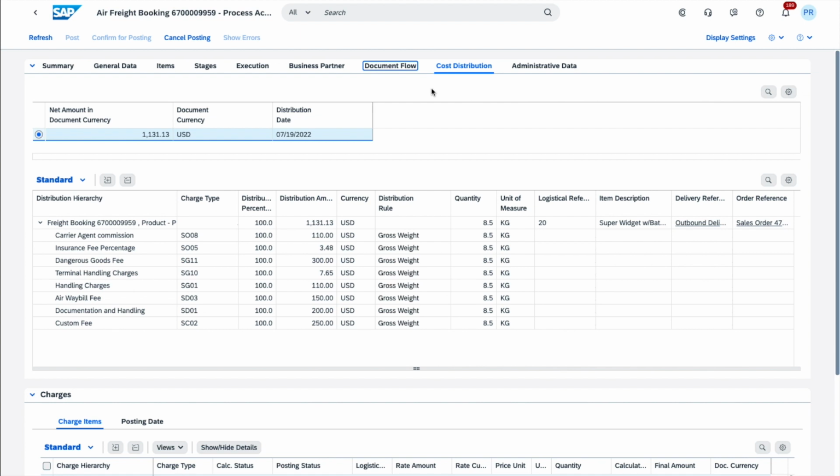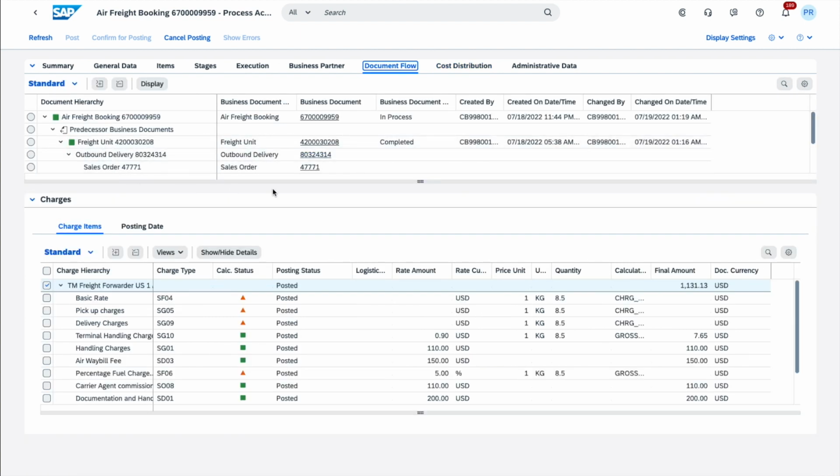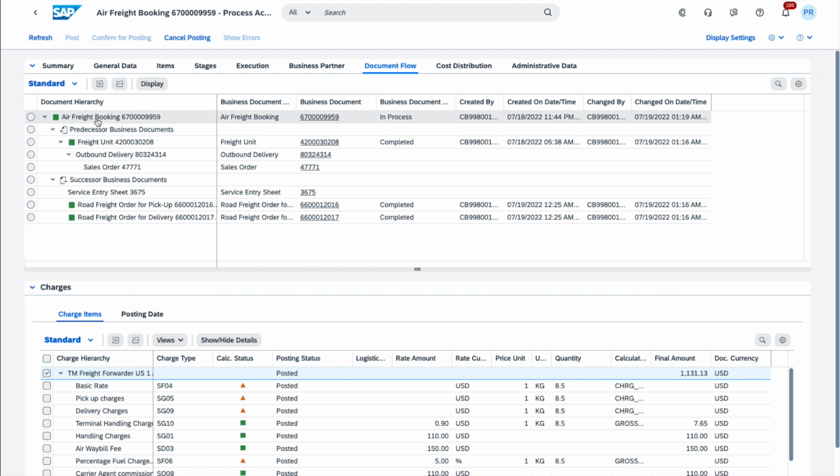If we look at the document flow, again we have the entire visibility of our freight booking, but we now also have the service entry sheet that has been added, which is where the goods receipts were posted, which then obviously led us to having these charges being accrued. So there you go. I will not show the invoicing or the billing, as this is fairly straightforward, but this is the air door-to-door transportation scenario that is now available with SAP S/4HANA Cloud in basic transportation management.